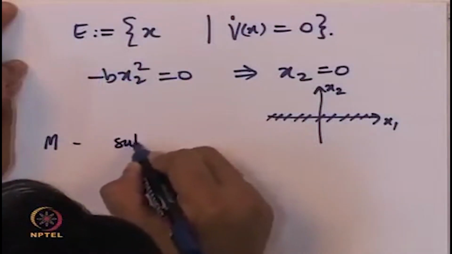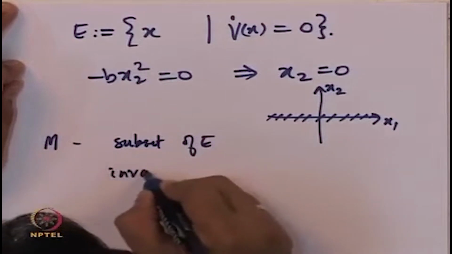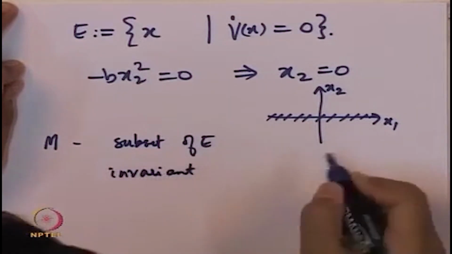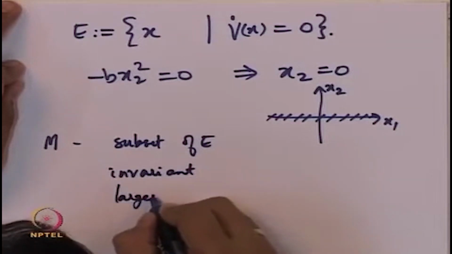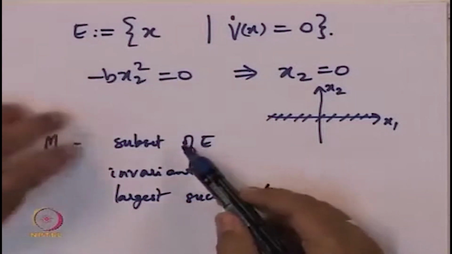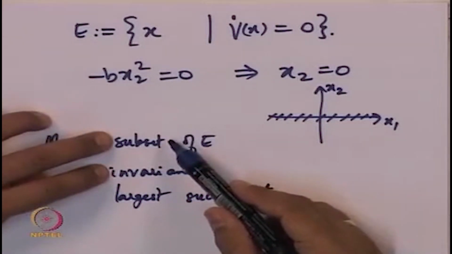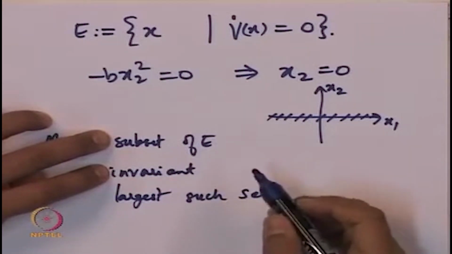Now, we want to look at the set M, which is a subset of E, invariant under the dynamics of the system, and the largest such set, which satisfies that it is a subset of E and it is invariant under the dynamics of the system.